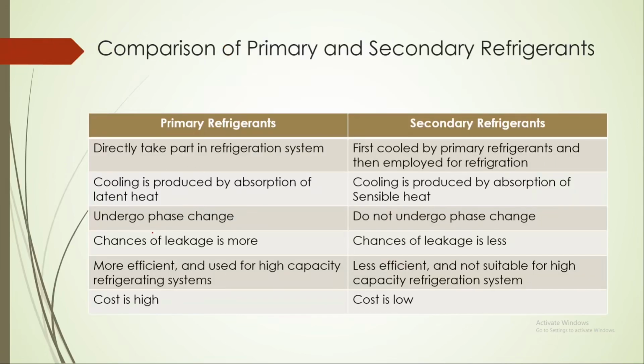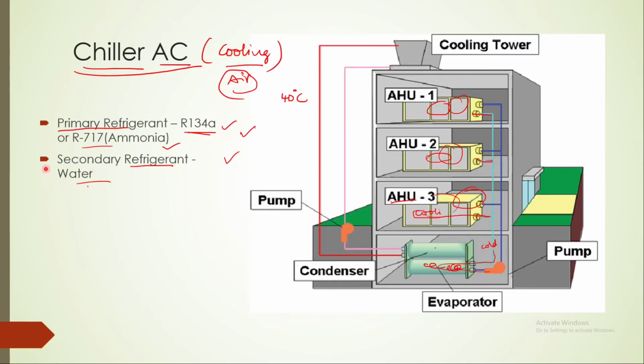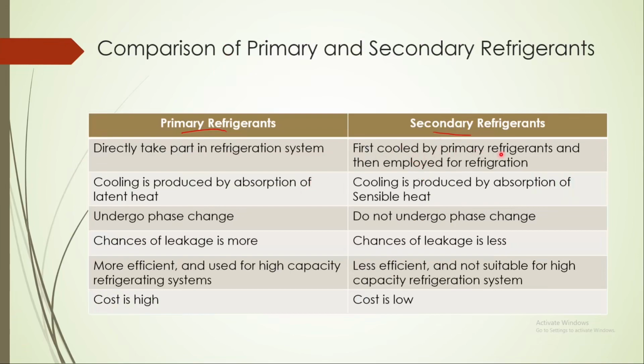If you compare primary refrigerants and secondary refrigerants, primary refrigerants directly take part in refrigeration systems, whereas secondary refrigerants are first cooled by the primary refrigerant and then employed for refrigeration. So in this case the secondary refrigerant, water, is cooled first by the primary refrigerant, ammonia, and then it is used for air cooling.